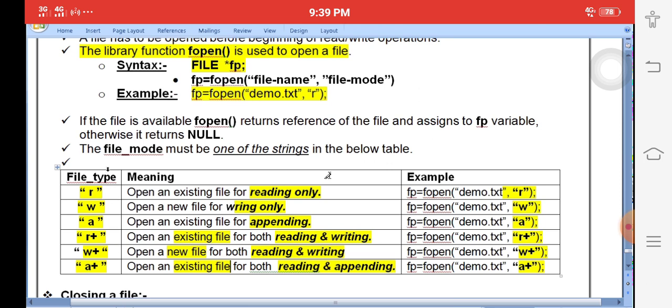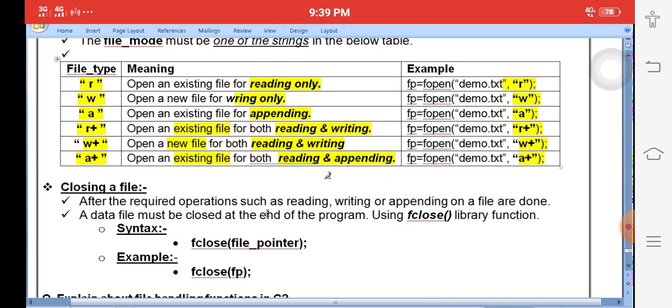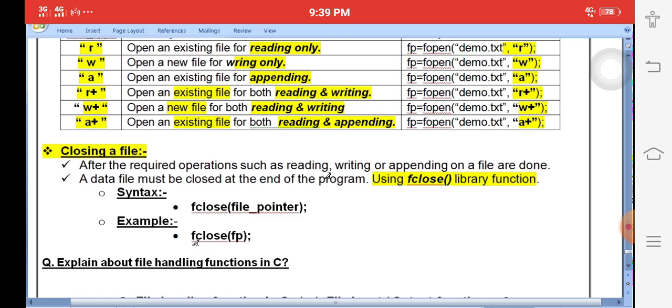Sometimes they ask a 5 marks question also: explain about file modes. The points I underline in yellow color should be written in the public examination. The last fifth question is damn sure 10 marks. Next one, what is the purpose of closing the file after completing reading and writing? Closing a file is done simply using the fclose library function. The example is fclose(fp), with file pointer fp.